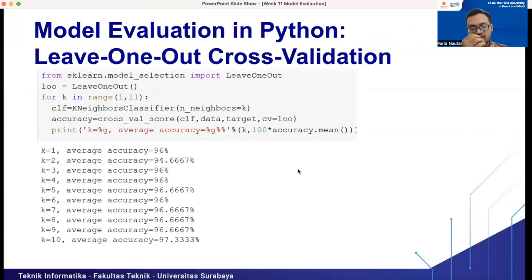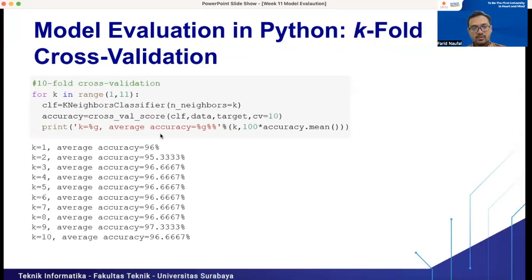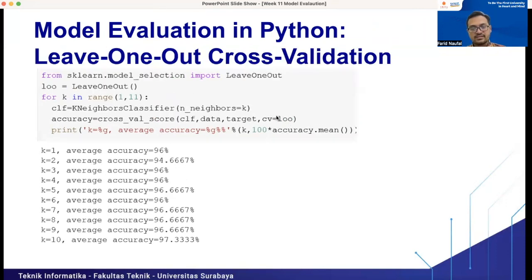Okay, and the last one is leave one out. We call the LeaveOneOut library from scikit-learn model selection. Then we call leave one out, and we do the looping process here to try the number of K equal 1 to 10. Then it's similar to our previous code. We can just change the CV argument to LOO, where LOO equals leave one out.